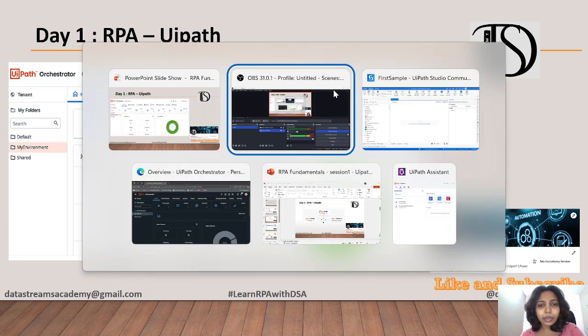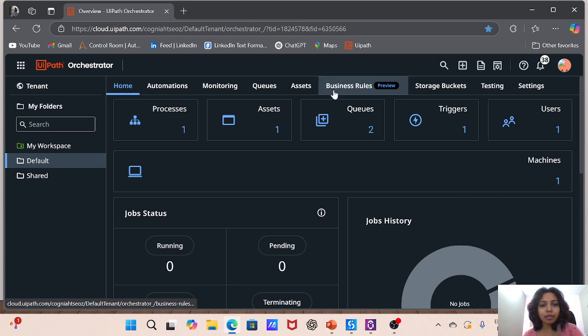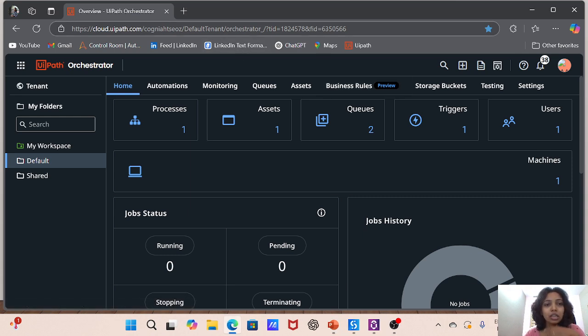So I will show you live how this is being controlled. It's a web application. So here we have the URL. We have to log in with the URL, and this is the place where we will have the Orchestrator.